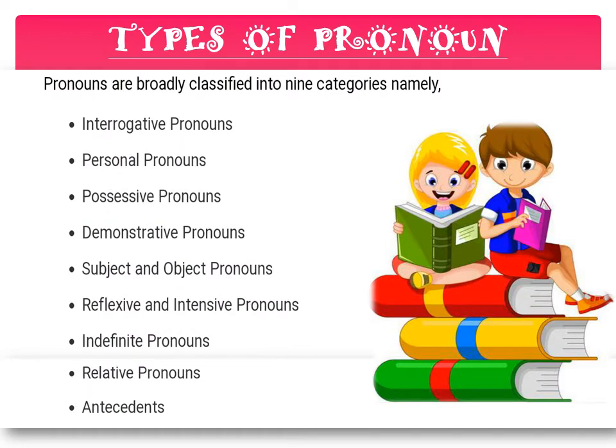First, look at the types of pronoun. Pronouns are broadly classified into 9 categories, namely interrogative pronouns, personal pronouns, possessive pronouns, demonstrative pronouns, subject and object pronouns, reflexive and intensive pronouns, indefinite pronouns, relative pronouns, and antecedents. Now, we'll discuss each type of pronoun in detail.